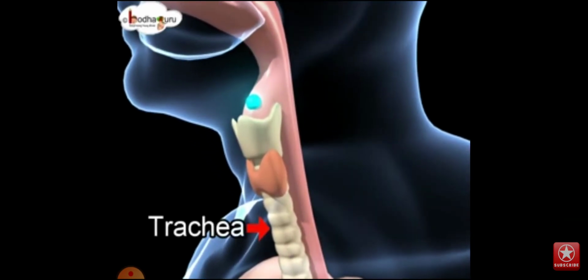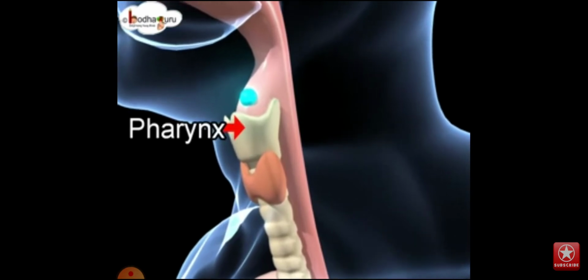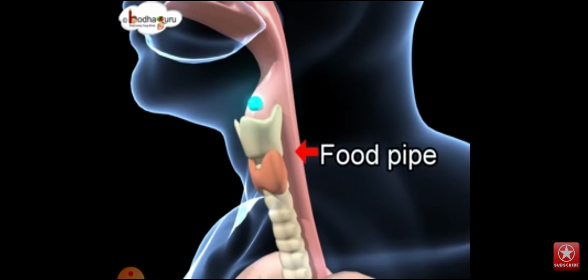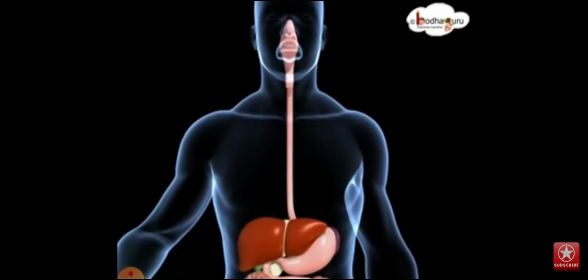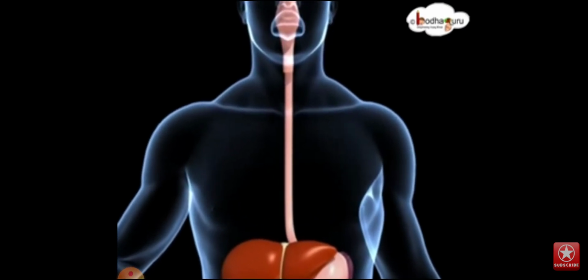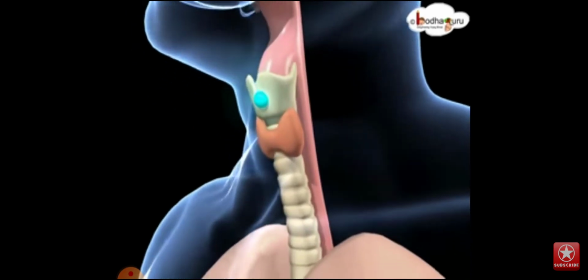This region is the pharynx region, a common passage and opening for air as well as food, right? You can see the food pipe there, and so if in case the air enters the food pipe, it comes out, it is pushed back, and we burp. When we burp, air comes out.